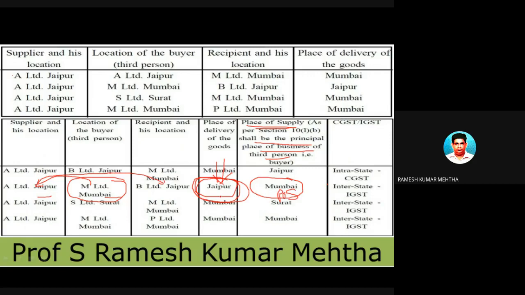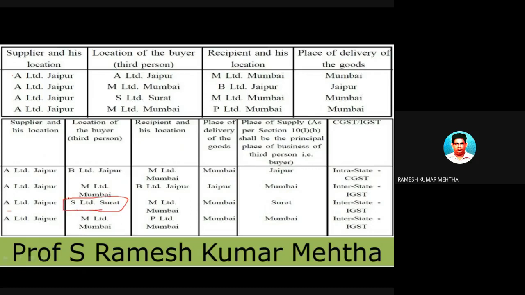So Jaipur is in Rajasthan, and Bombay is in Maharashtra. So there are two different states, and in case supply takes place between two different states, it is a case of interstate supply of goods or services, and in this case we are going to levy a tax called IGST. Hope you have understood this point. Next one, let's take the third example. The third example is on the instructions of S Limited, Surat.